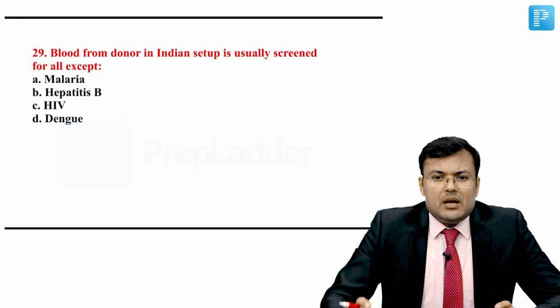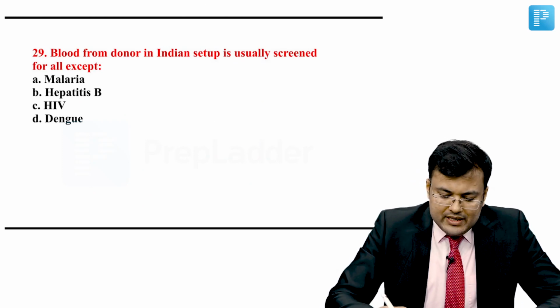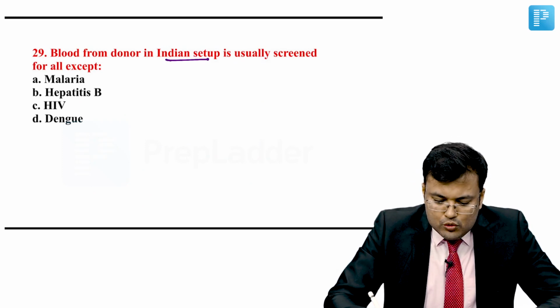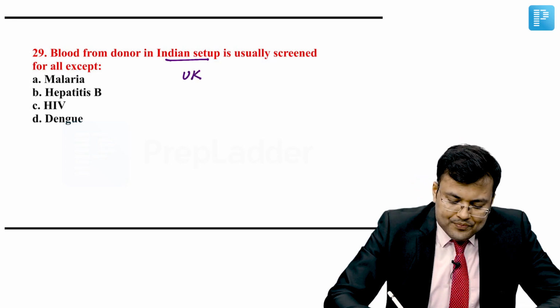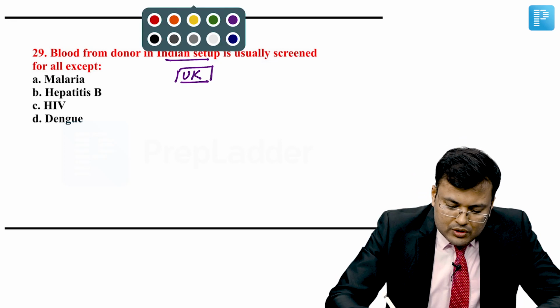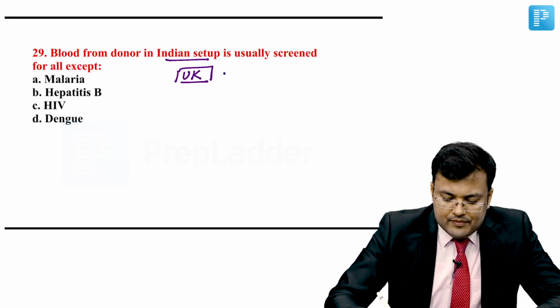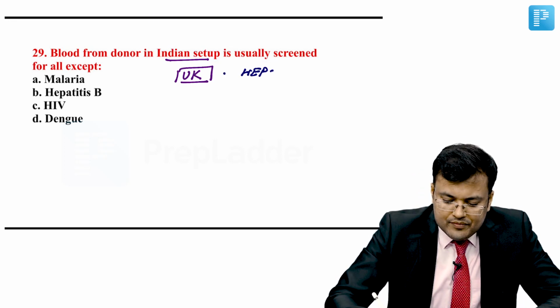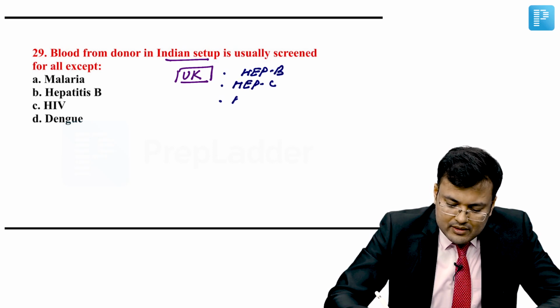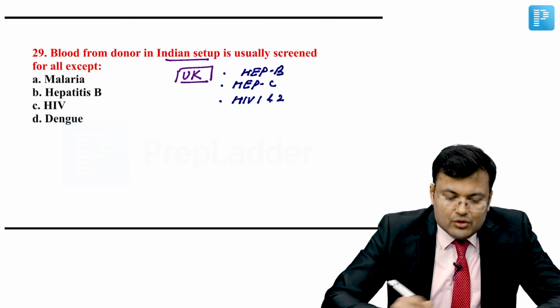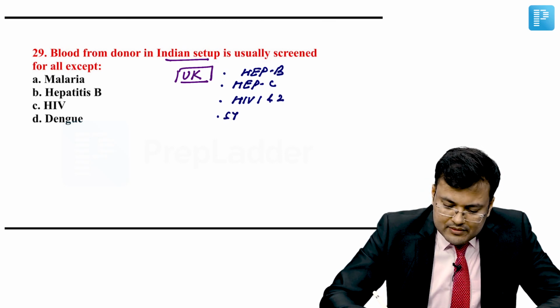Question number 29. Blood from a donor in the Indian setup is usually screened for all except. So first see, in the UK, the blood from a donor is screened for hepatitis B virus, hepatitis C virus, HIV 1 and 2, and syphilis.